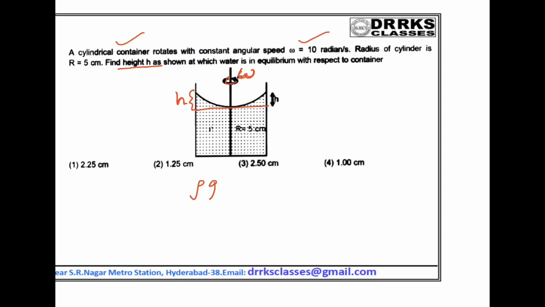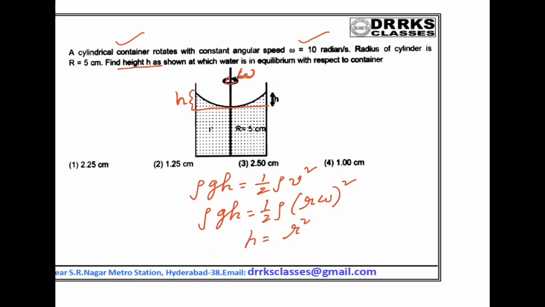So rho g h is equal to half rho v square, where v is equal to r omega. From that we can find h is equal to r square omega square by 2g. So by applying this, we can get the answer.